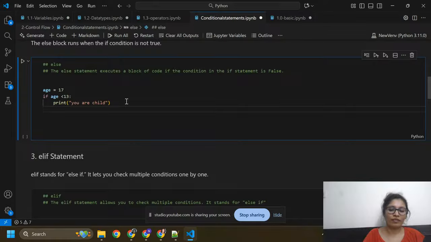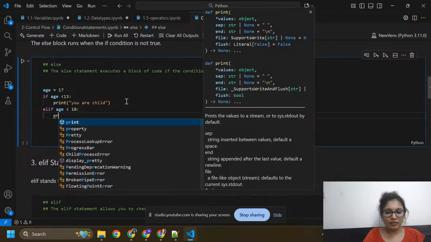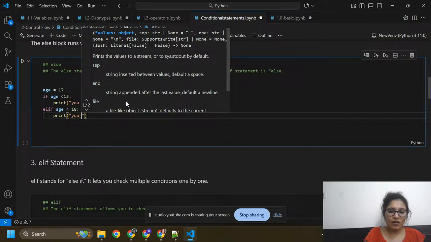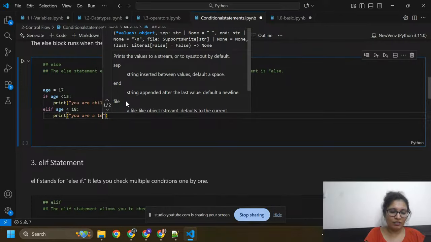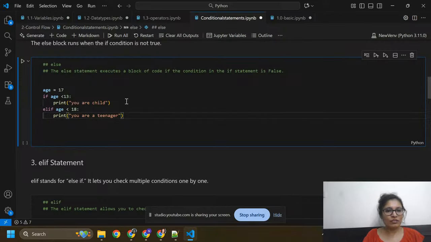Otherwise, elif age is less than 18, then it will print you are a teenager. So if your age is less than 13, it will print you are a child. If your age is less than 18, it will print you are a teenager.